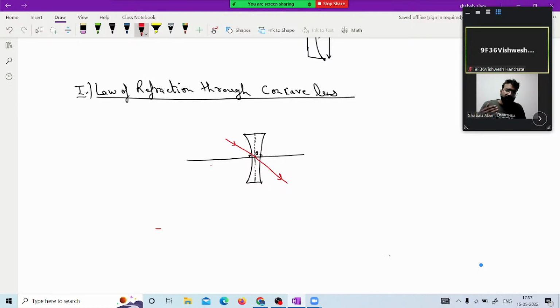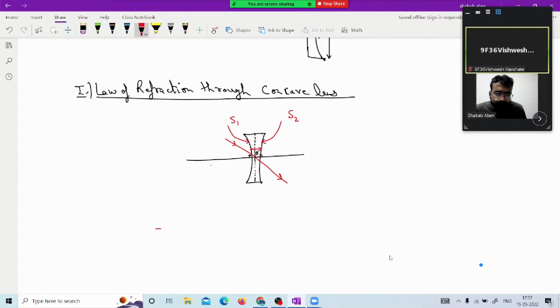Because when the ray gets refracted from the S1 surface, it is again refracted through the S2 surface in the opposite direction, giving a lateral shifting of the ray. That lateral shifting is negligible, and ultimately we say it passes in a straight line, because we take the thickness of the lens to be negligible.